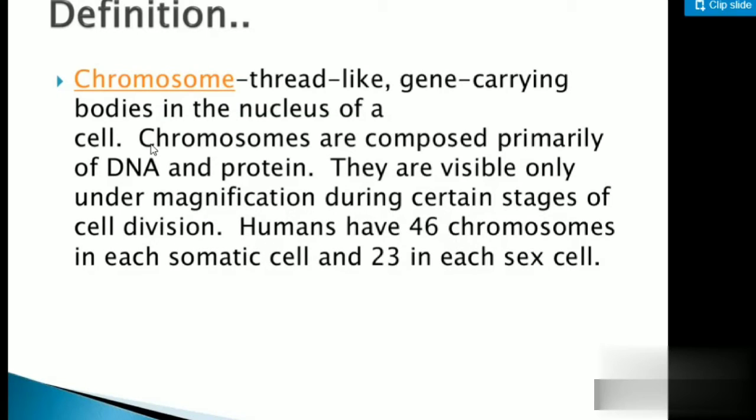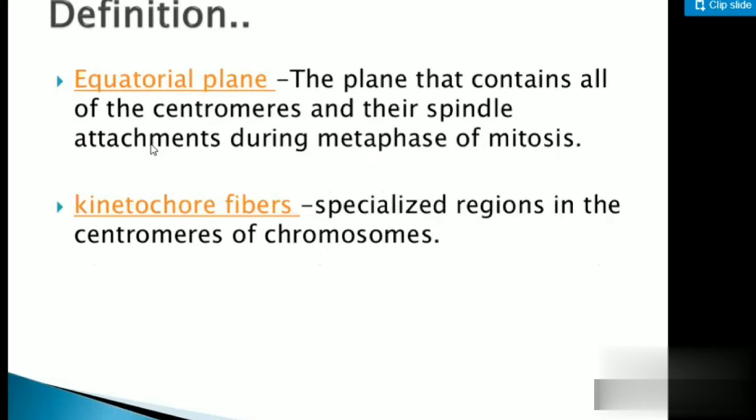Okay, now we'll see the equatorial plane and kinetochore fibers. The equatorial plane is the plane where, during the metaphase stage, the chromosomes arrange themselves in a vertical or horizontal, but straight, line. That plane is called the equatorial plane. Now, kinetochore fibers: the kinetochore is a specialized region in the centromere where the spindle fiber gets attached. So that part is called the kinetochore.